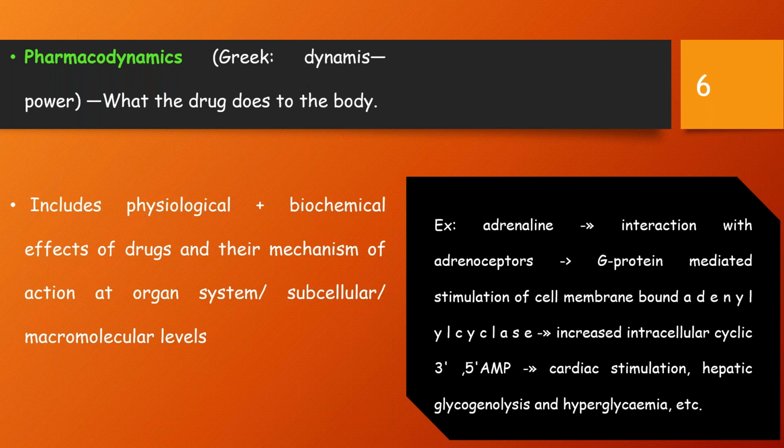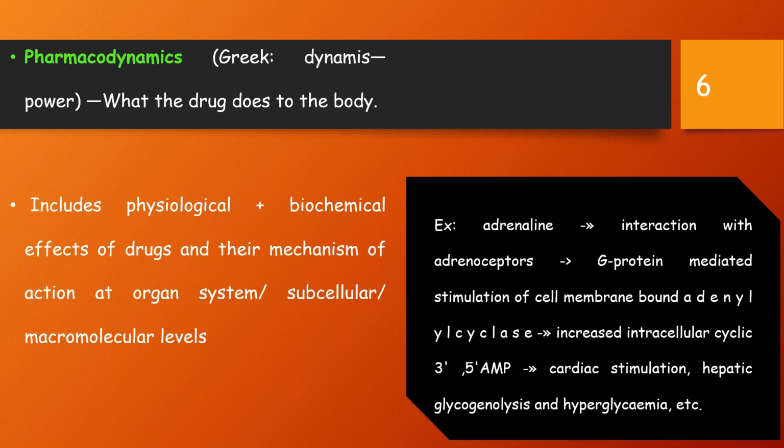macromolecular levels. For example, whenever adrenaline is injected, it interacts with the adrenoceptors, then the G protein mediated stimulation of cell membrane bound adenyl cyclase is induced, which increases the intracellular cyclic 3',5' adenosine monophosphate levels, which further stimulates the cardiac tissues, then hepatic glycogenolysis and hyperglycemia.